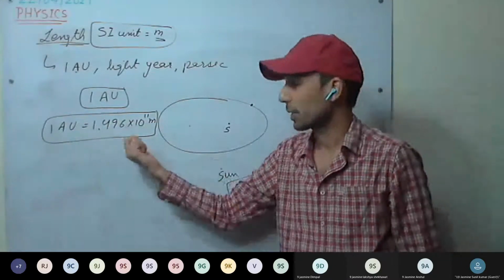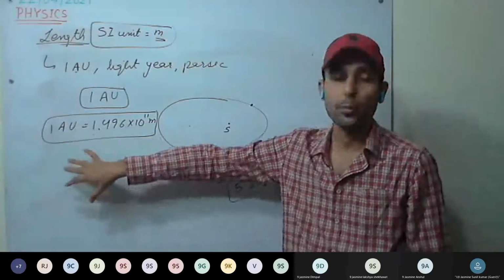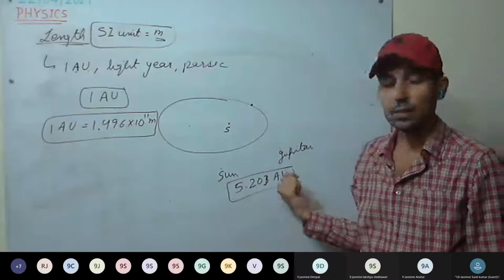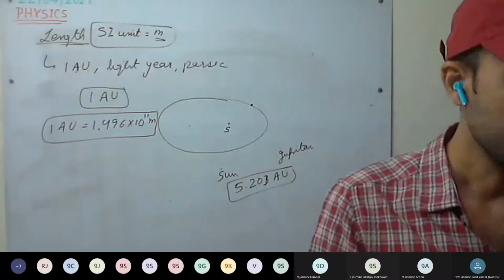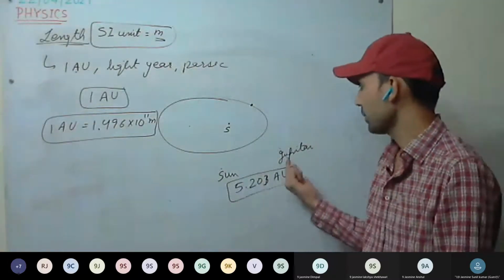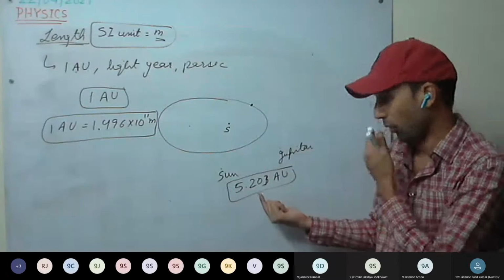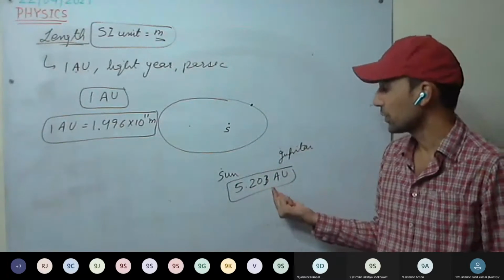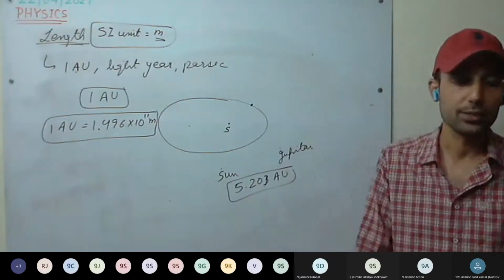That is one astronomical unit. So in terms of astronomical unit, we can measure the distance. Between Sun and Jupiter, we can have the idea: that is 5.203 astronomical unit.